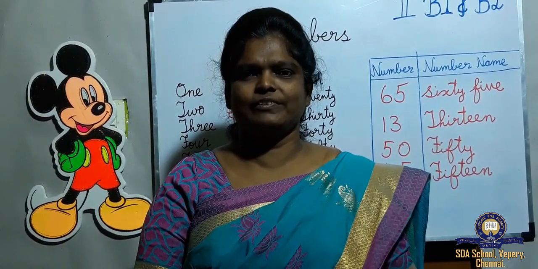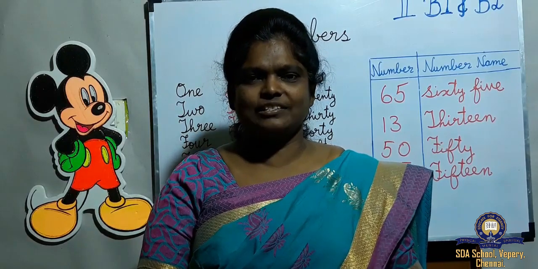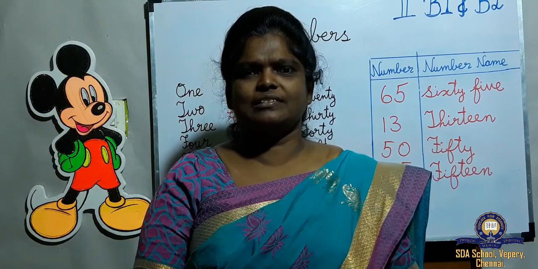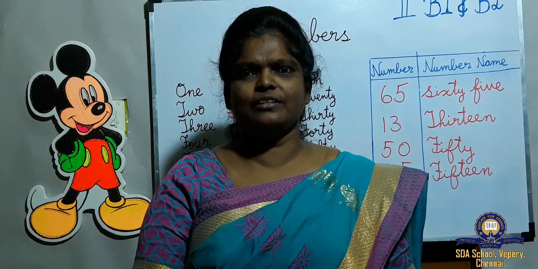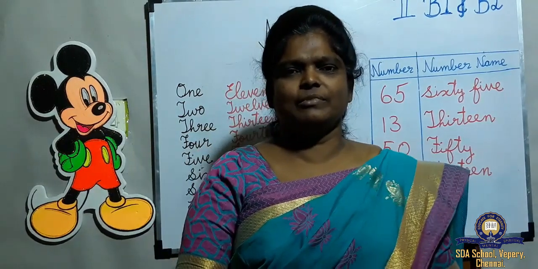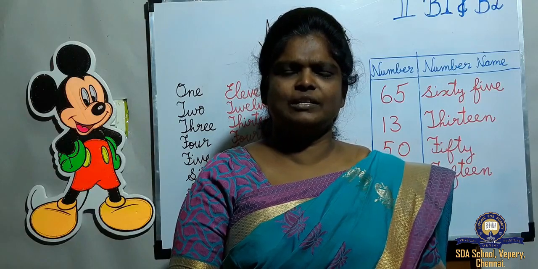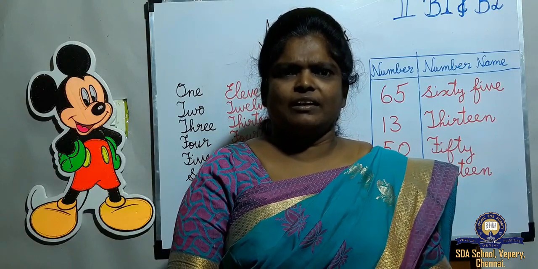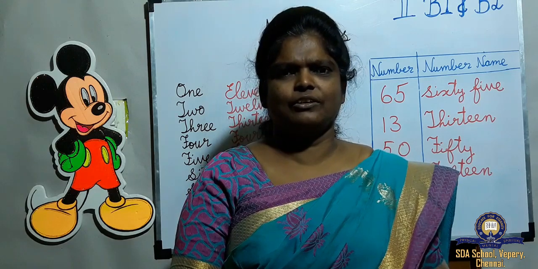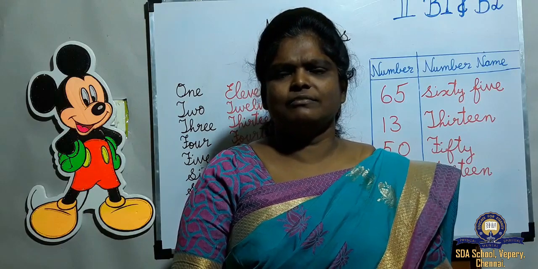Okay children, today we learned 2-digit numbers and skip counting numbers. Skip counting numbers, I told you to write counting by tens. Then the 2-digit numbers from 51 to 100, you have to write in the rough note and send it to WhatsApp on Wednesday.